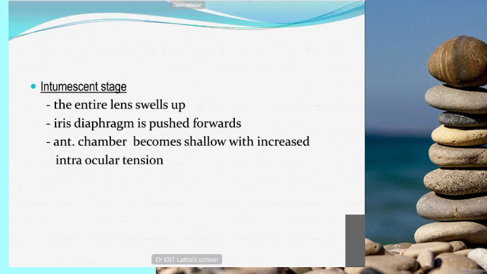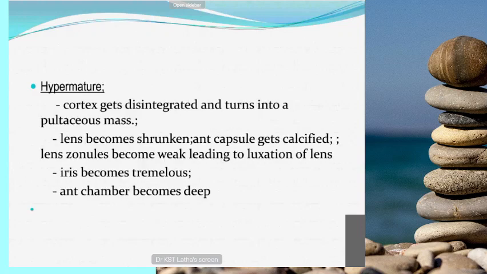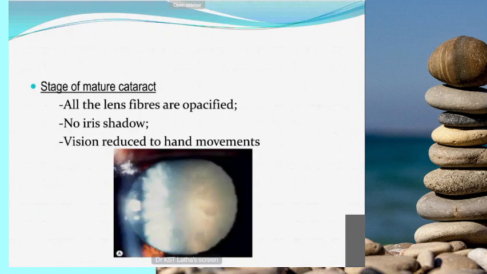If the patient comes to clinic at this stage, you have to reduce the IOP and proceed with the surgery. Reducing the IOP is more important. This is the phacomorphic glaucoma stage, an immature cataract with phacomorphic glaucoma. So you have to reduce the IOP and do the cataract surgery later. This is the intumescent stage. Then see the mature stage.